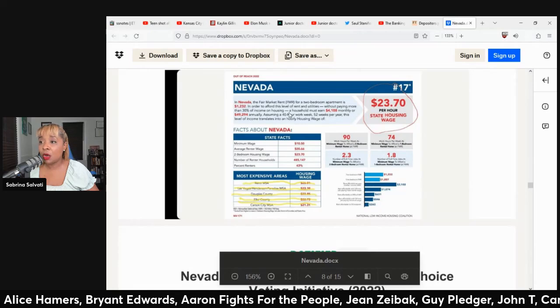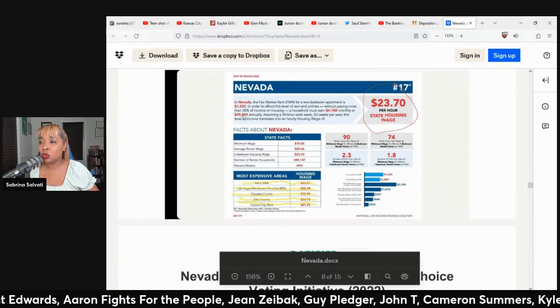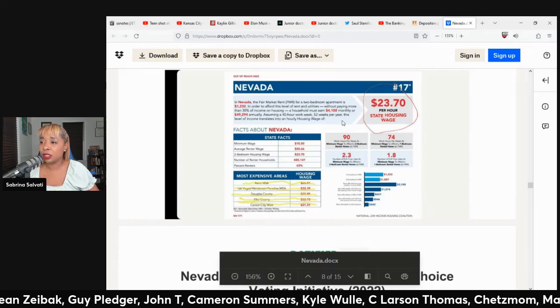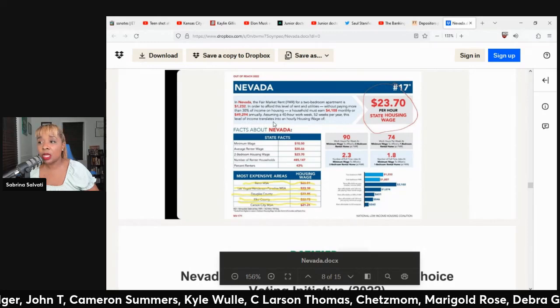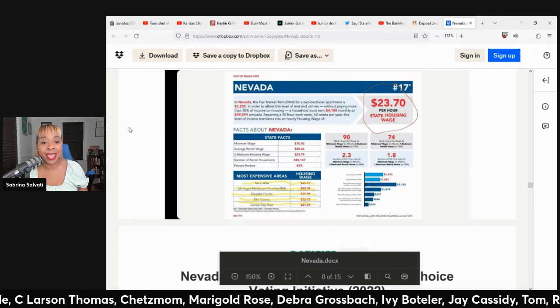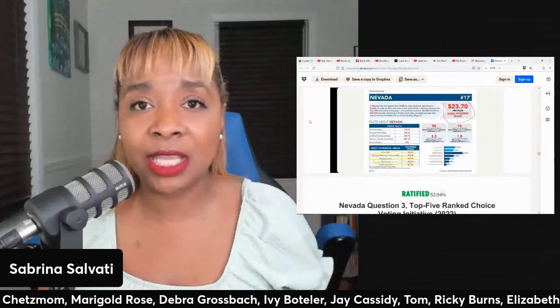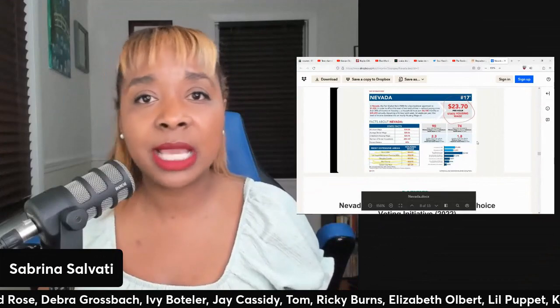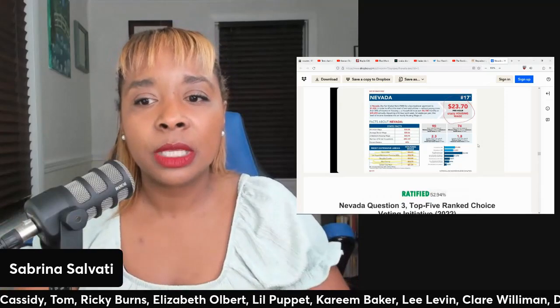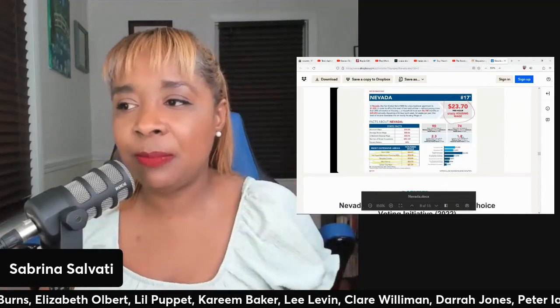$4,108 monthly or $49,294 annually, assuming a 40-hour work week, 52 weeks per year. This level of income translates into an hourly housing wage of $23.70 an hour. So even that minimum wage increase here for the $12 an hour, that's nowhere near where you need to be to even afford a 2-bedroom apartment in Nevada. This is why when we say it's great that people are increasing the minimum wage to that $15 an hour, but at this point in time, it should actually be higher.